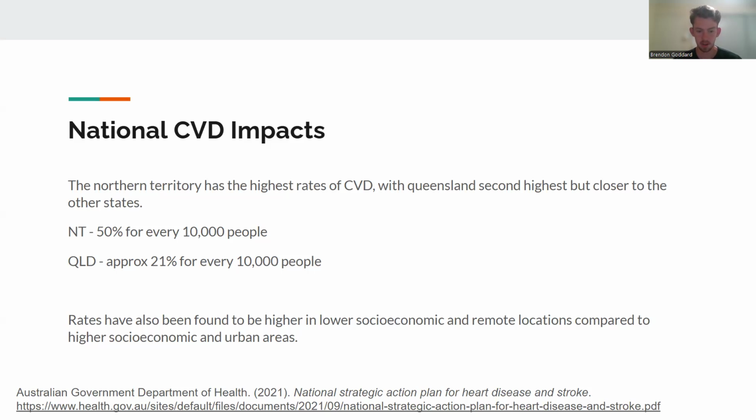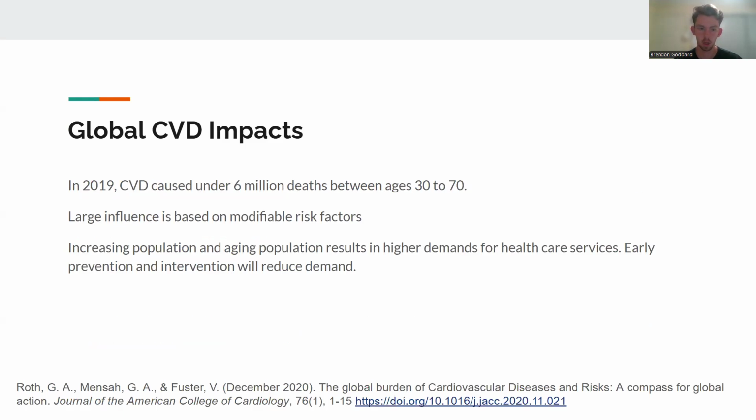Overall, the rates have been found to be higher in lower socioeconomic and remote locations compared to those in higher socioeconomic and urban areas. This is just more based on financial ability and accessibility to healthcare. Globally, CVD has caused under 6 million deaths between ages 30 to 70. This is largely based on the modifiable factors. The increasing population and aging population results in high demands for healthcare services. In turn, early prevention and intervention will help reduce demand for the healthcare services and allow for other opportunities to arise.